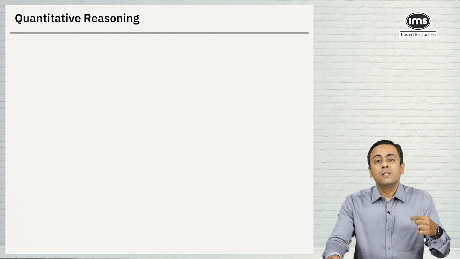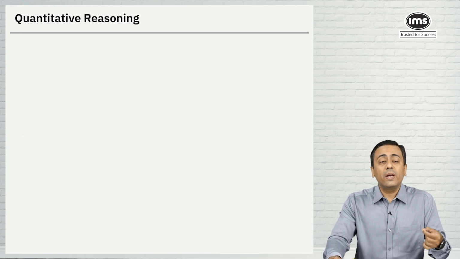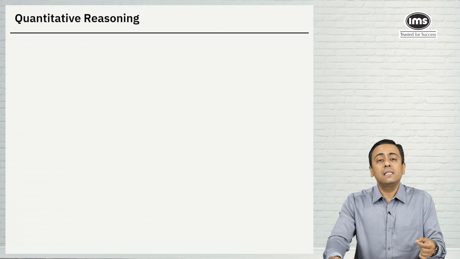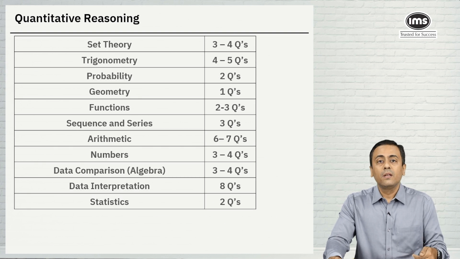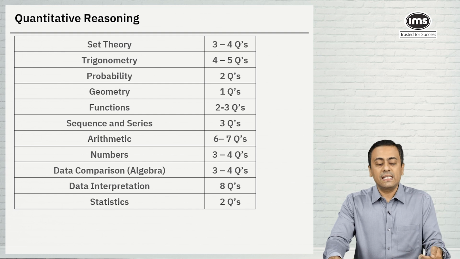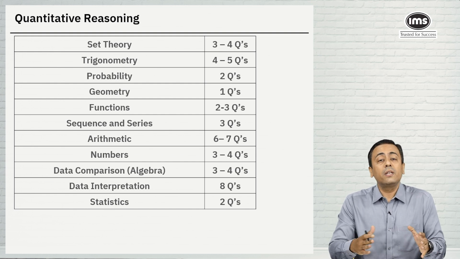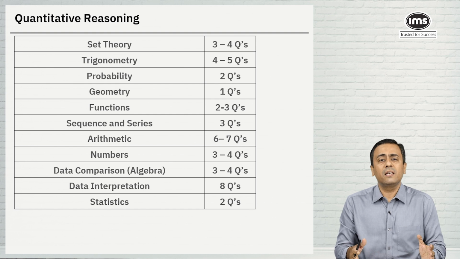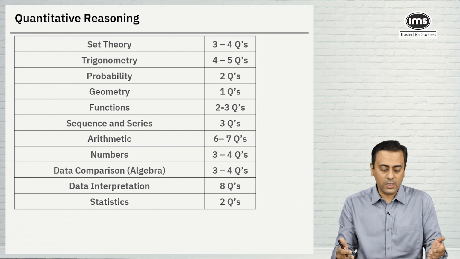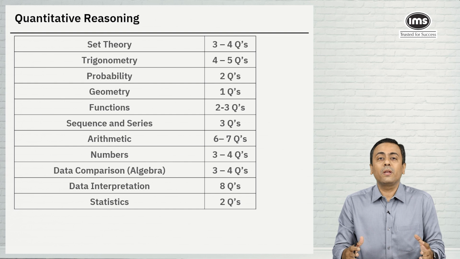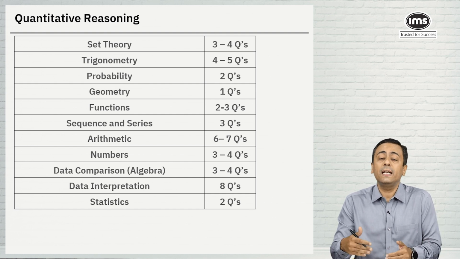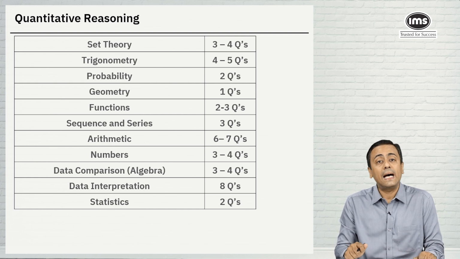Now, some of the topics which are very important from the quantitative reasoning point of view are as follows. Based on the feedback received, in the quantitative reasoning section, set theory had around 3 to 4 questions, which is generally asked in the majority of the NPAT slots. Trigonometry, one of the favorite topics for NPAT, gets around 4 to 5 questions, but in a few slots, it might go as high as 6 to 8 questions as well.